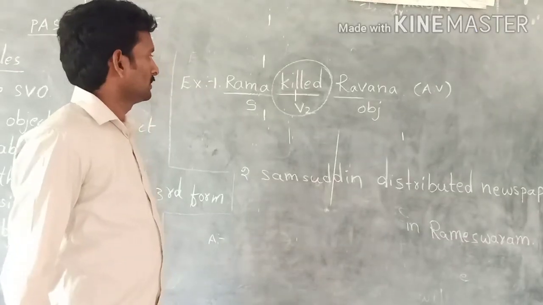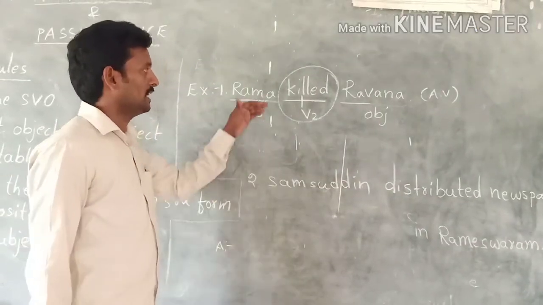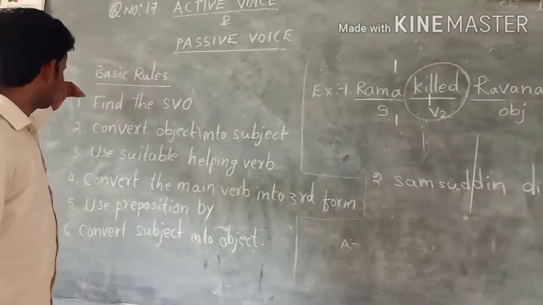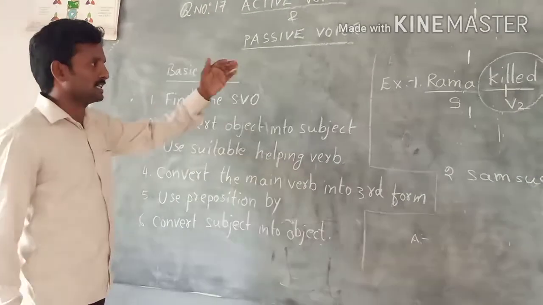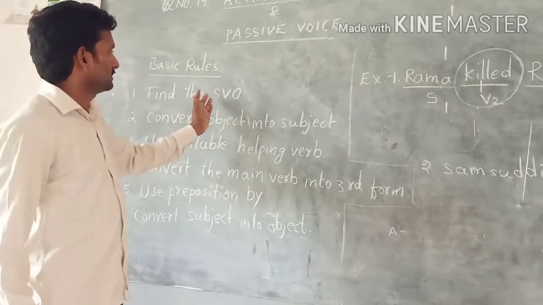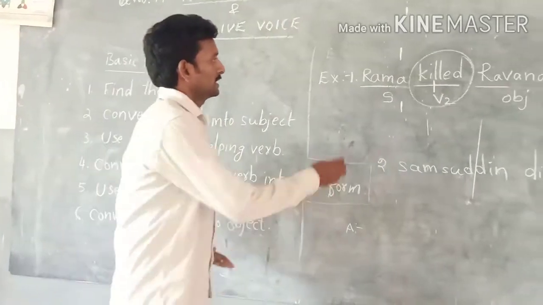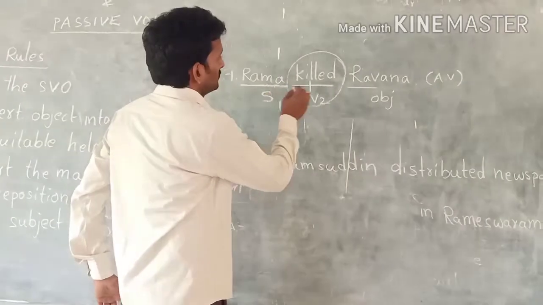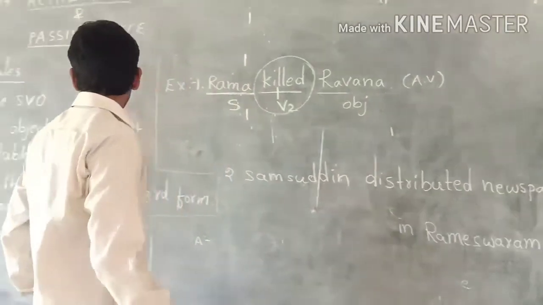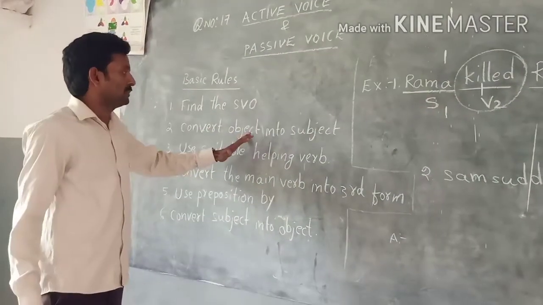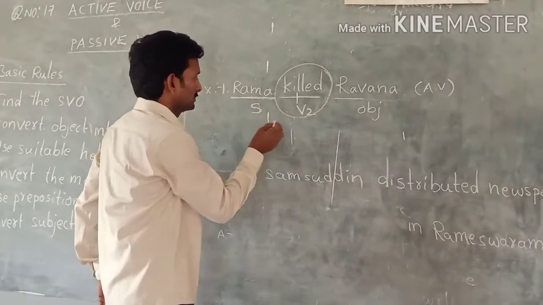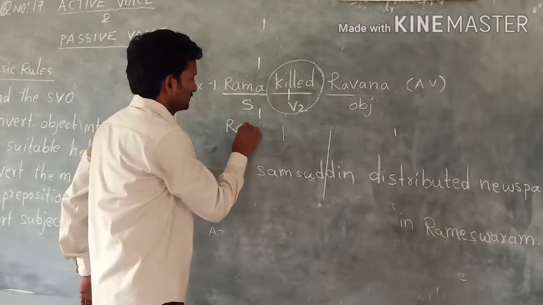Okay. Now we have to learn how to change active voice into passive voice. We have to follow the 6 basic rules. The first one is find the subject, verb, object. Here Rama is the subject, killed is the verb 2, Ravana is the object. Then convert object into subject. What is object here? Ravana. So we have to convert it as a subject.